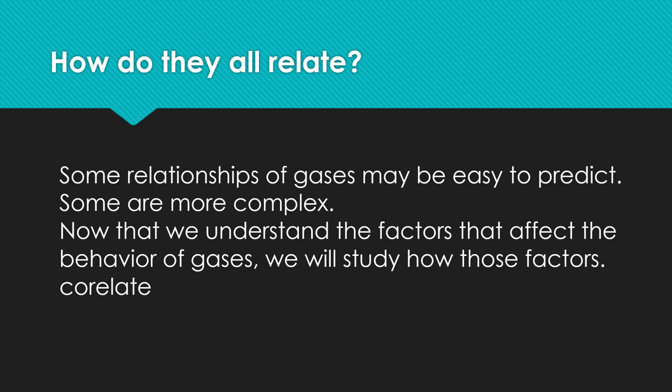Next, very important part, how do they all relate? We now have learned about several features and properties of gases. Some relationships of gases may be easy to predict, but some are more complex. Now that we understand the factors that affect the behavior of gases, we will study how those factors are correlated.